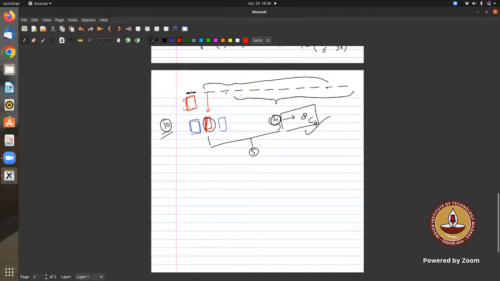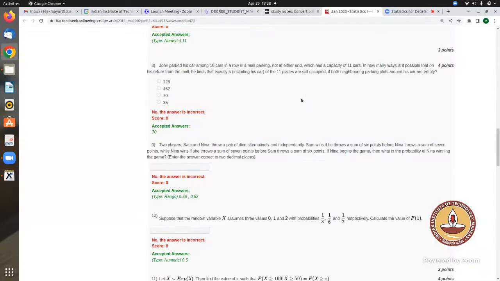First of all, let's see why this first information is given. In how many ways is it possible that on his return from the mall he finds that exactly 5 of the 11 places are still occupied, if both neighboring parking plots around his car are empty?